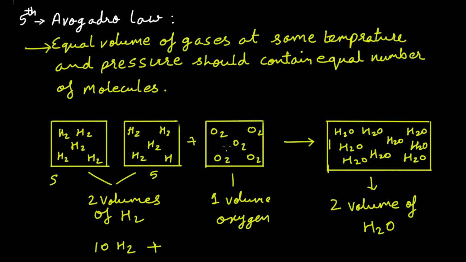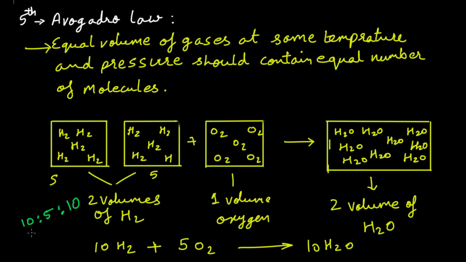Now how many oxygen are there? 1, 2, 3, 4 and 5, making it 5O2, giving how many water molecules? 1, 2, 3, 4, 5, 6, 7, 8, 9, 10H2O. Now when you look at the ratio, let's consider the ratio along the side. 10:5:10. This will be the ratio.